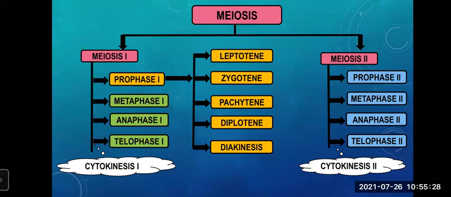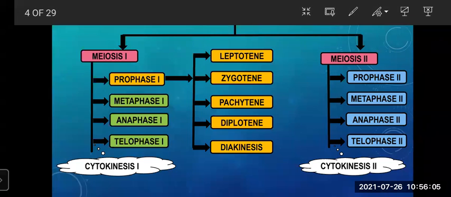After telophase 1, it will undergo cytokinesis 1, that is cytoplasmic division. Then it will undergo meiosis 2. Meiosis 2 is again completed through 4 stages: prophase 2, metaphase 2, anaphase 2, telophase 2. And in the end, it is cytokinesis 2. After cytokinesis 2, 4 haploid daughter cells will be formed.